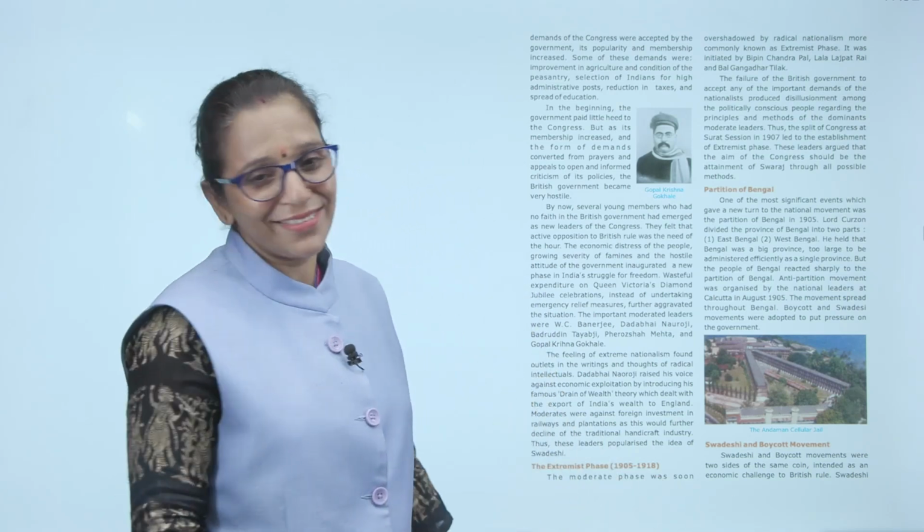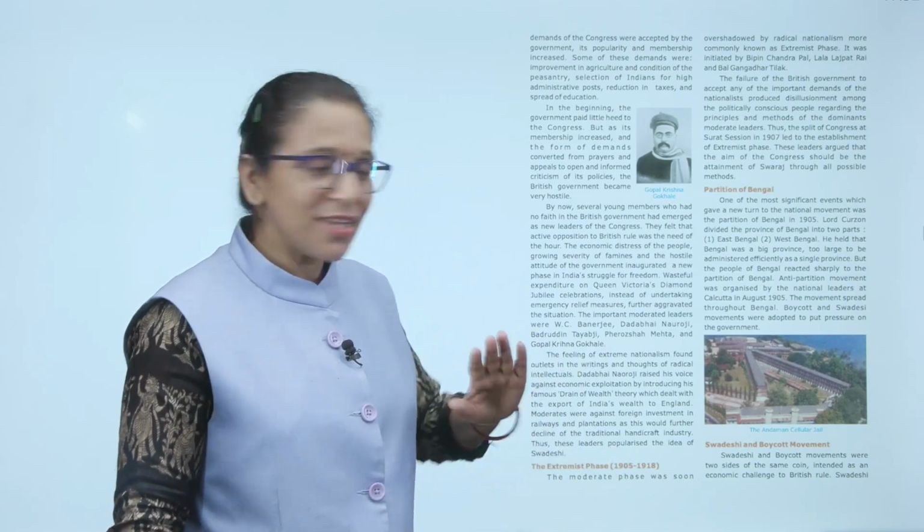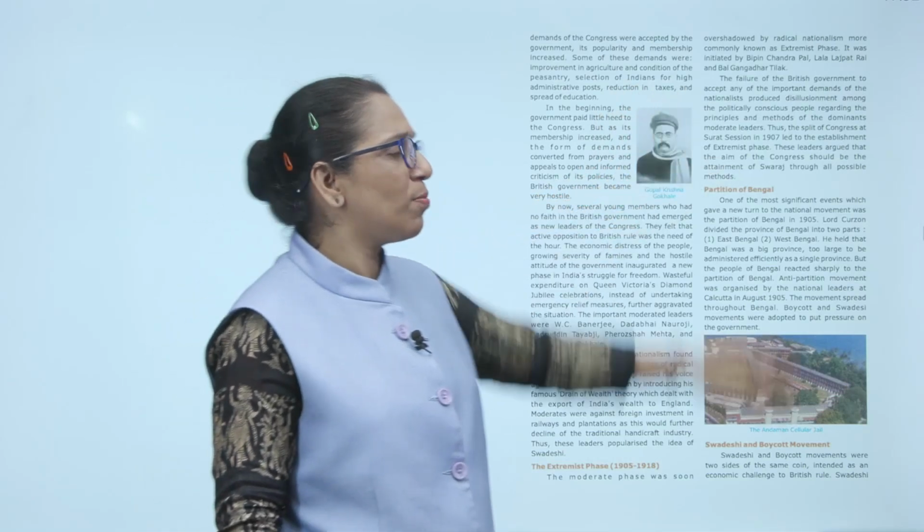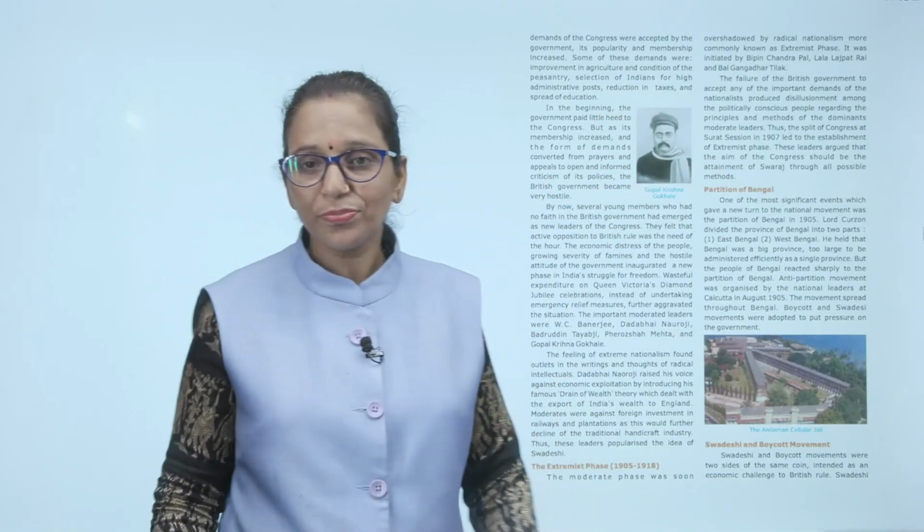Now what happened? Britishers are doing nothing. So what do we have to do? We have to ask people, please purchase only and only Indian goods. Swadeshi. The extremist phase started in 1905 and ran until 1918. The moderate phase was soon overshadowed by the radical nationalists.